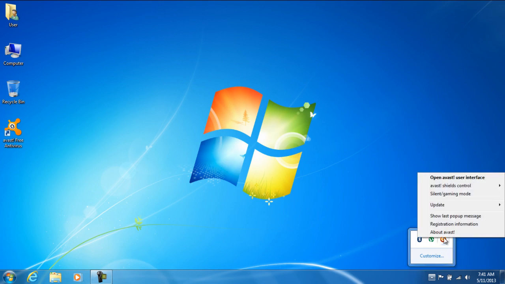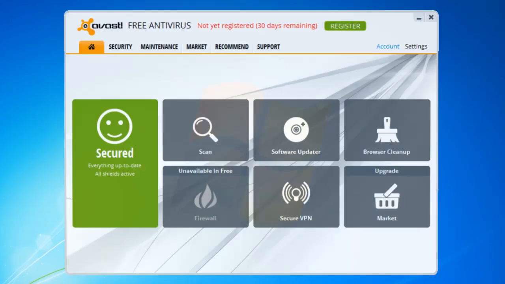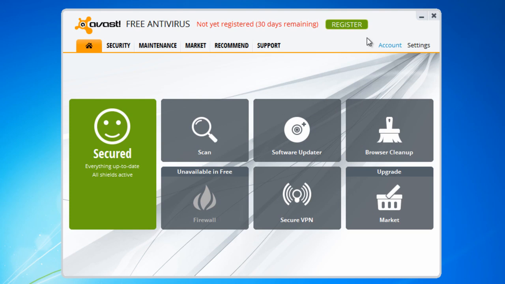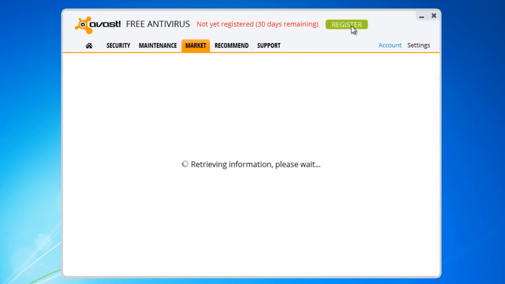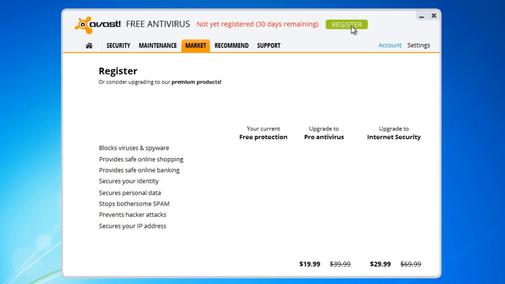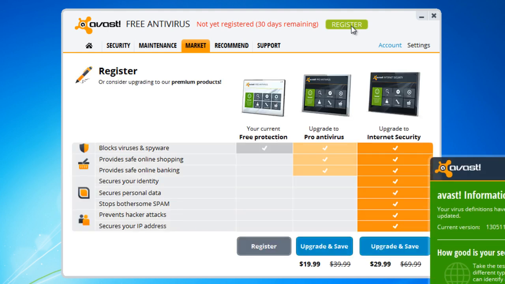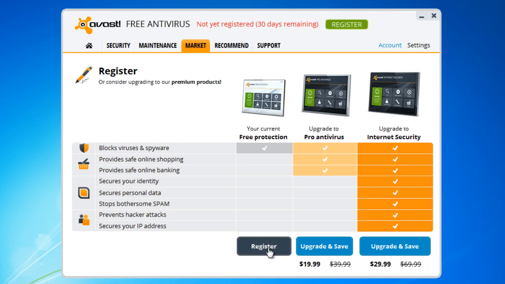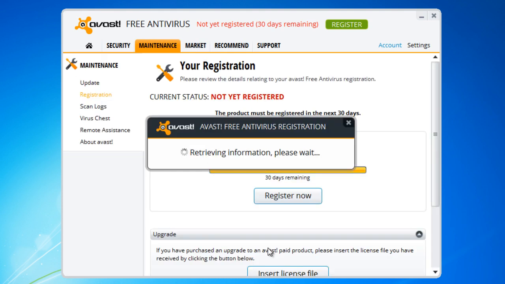Now I'm going to go ahead and open Avast. How to register? You would have to open it and select Register. You have to be connected for this to work. Avast virus database has been updated. I'm going to go ahead and select Register.